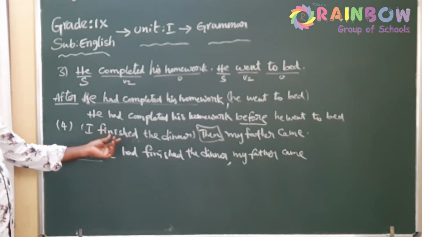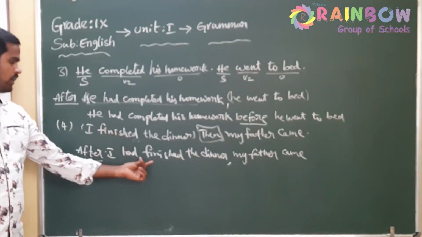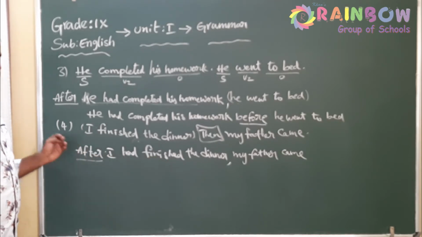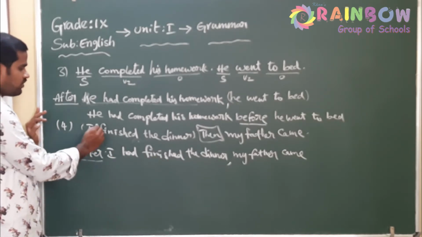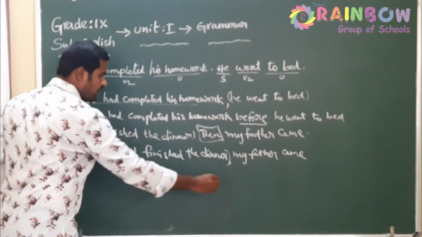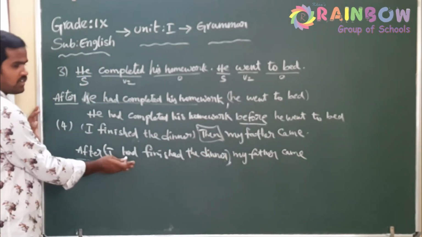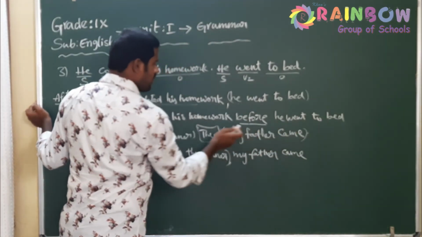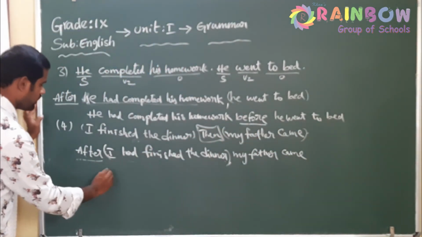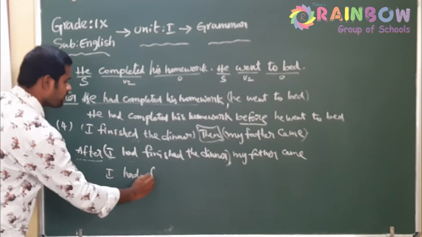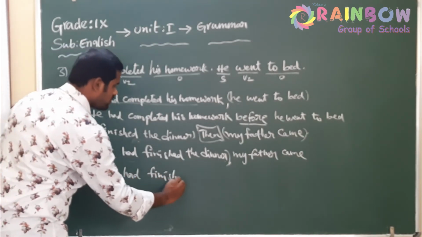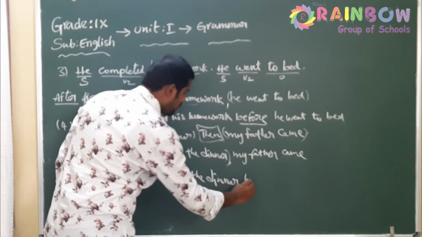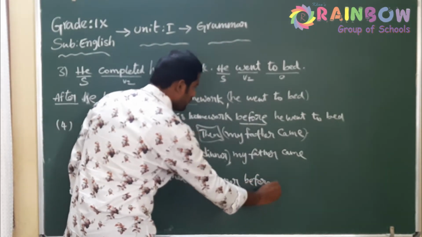So the simple procedure: converting into past perfect and using after before the past perfect statement. Which is the past perfect statement? I converted this into past perfect. So before the past perfect sentence, use after. Before the simple past statement, use before. Now I will write using that. So the answer using before is, I had finished the dinner before my father came.